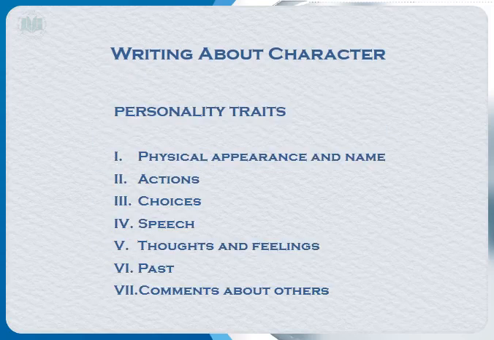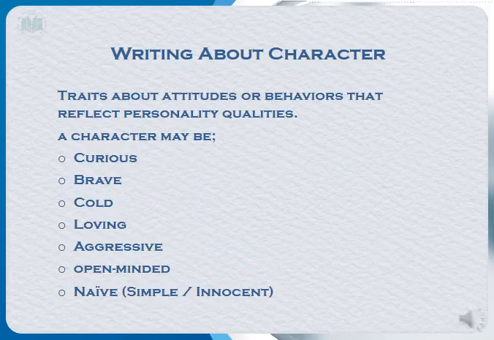The character that you're about to write may have several different personality traits. For example, physical appearance and name, actions, choices, speech, thoughts and feelings, past, and comments about others, what he thinks and what he says about others. A character may also be curious, brave, cold, loving, aggressive, open-minded, or naive.